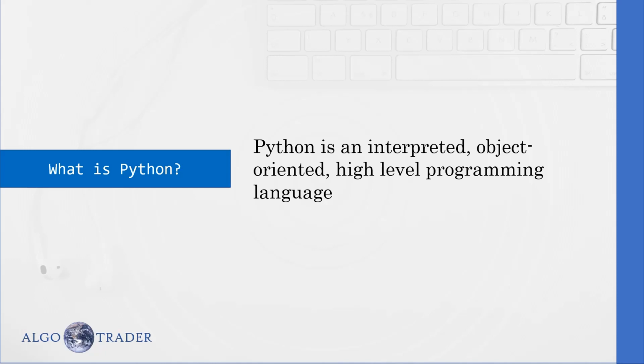What does it mean? Let us first understand what is low-level language. C is an example of low-level language. In C, you don't have much libraries or utilities to solve many complicated things. You have to write everything on your own to solve your problem. For example, to sort a list or to create some complicated project, whatever it may be. It will take a lot of time. It will take hundreds, thousands of lines just to achieve some small functionality in C.